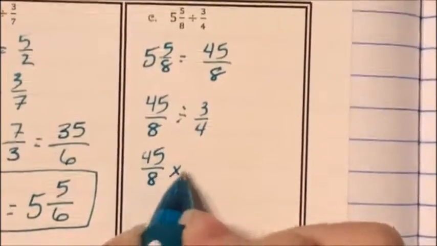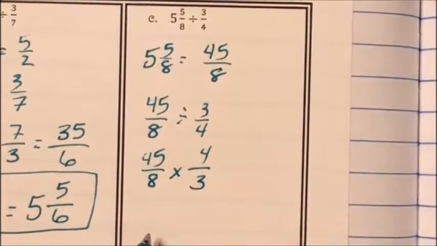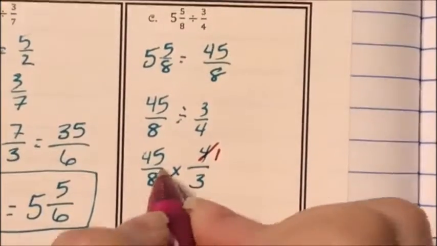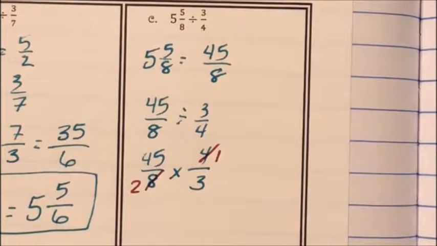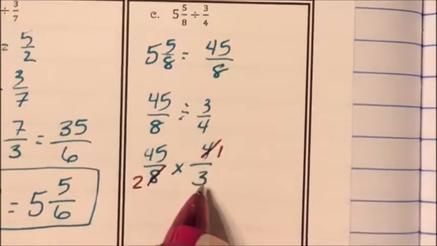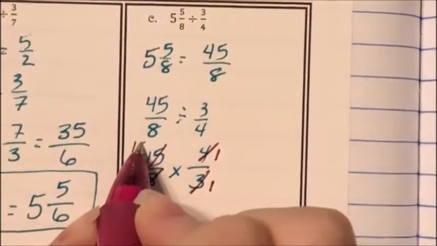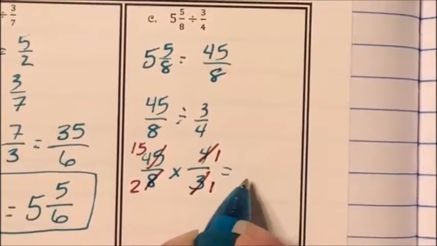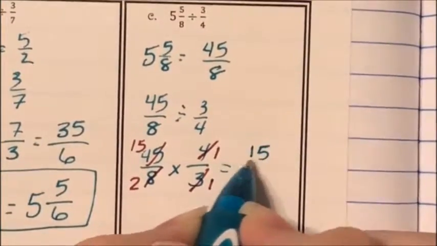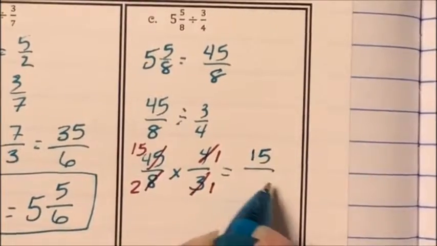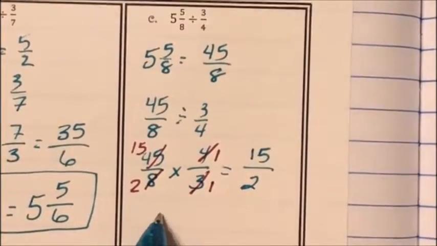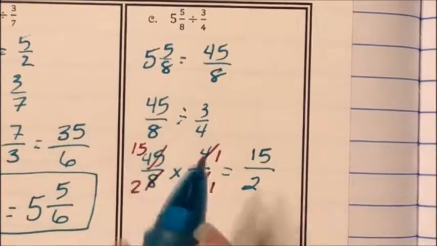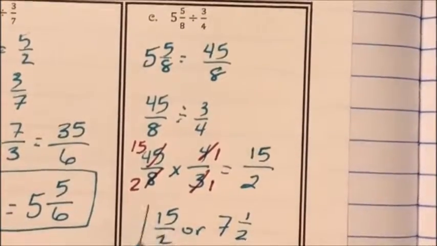Keep, change, flip. 4 becomes 1, 8 becomes 2. 3 becomes 1, 45 becomes 15. Now I just multiply straight across. So I get 15, and then 2 times 1 is 2. So I get 15 halves, or 7 1/2.